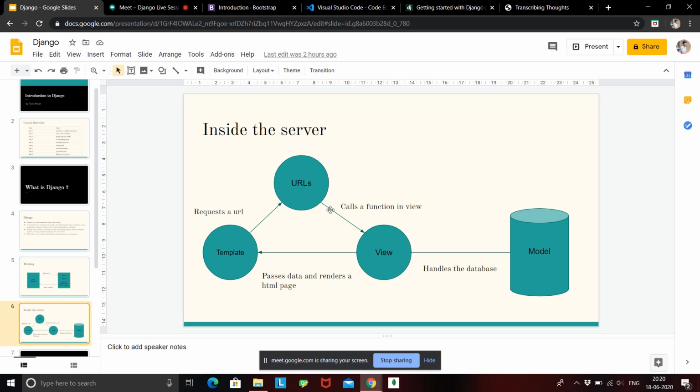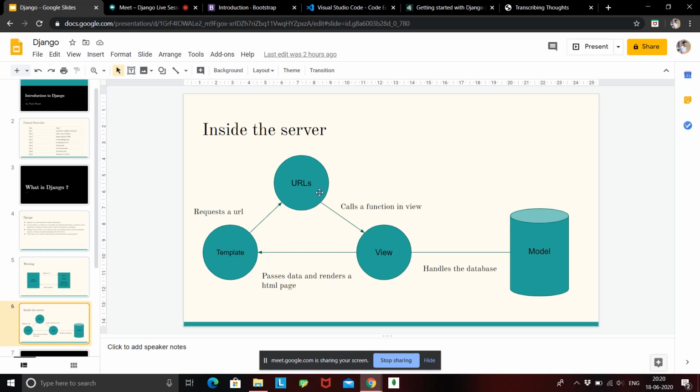So the URL calls a function in view, and view will do all the processing for that function: what is the data we need to render, or is the user authenticated or not, or what is the data that is passed by the URL. So all this data handling and functionality is done using this module called view.